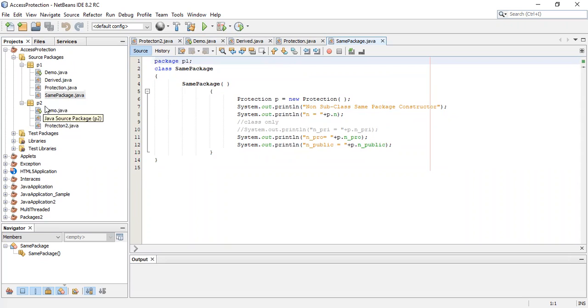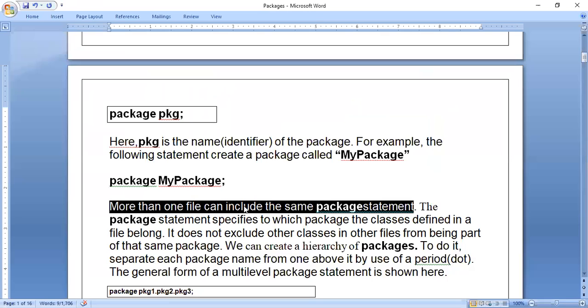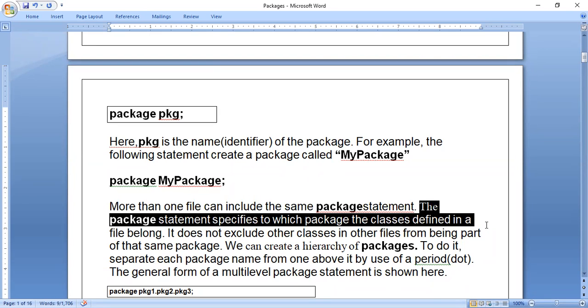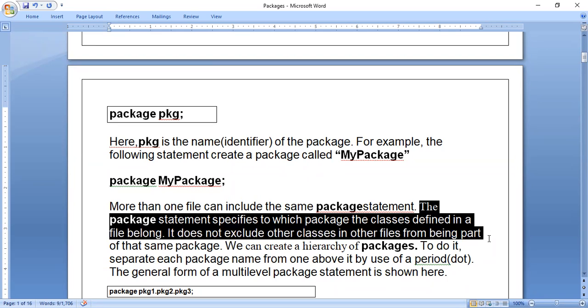Similarly, in package P2 also there are demo.java, other package.java, production.java. Because all these files are present in package P1 or package P2, the same package statement will be present for all the files. That is what they are telling in the document: more than one file can include the same package statement, because you are storing more than one file in the same folder. The package statement specifies to which package the class defined in a file belongs. It does not exclude other classes in other files from being part of the same package.